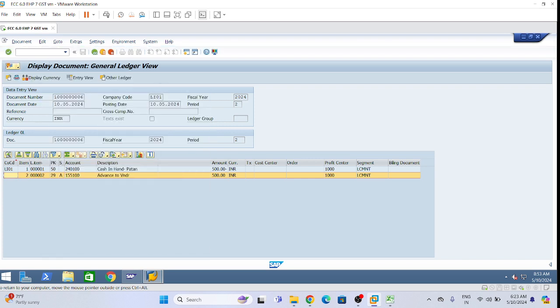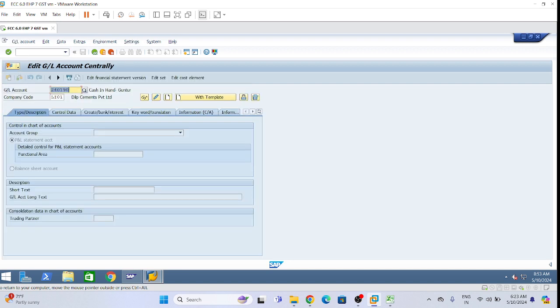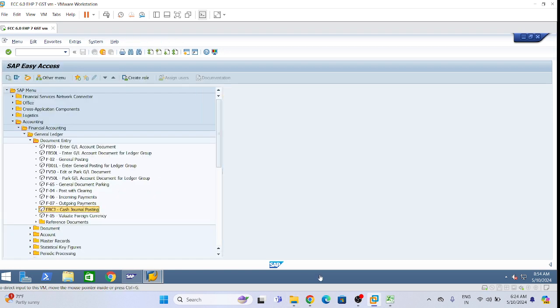Ledger balances are updating correctly for 155100. Advance to vendor GL account is also updating correctly. So cash general GL account we have completed. Thoroughly I have explained to you guys from the configuration up to the posting, each and every scenario. Few scenarios, if you guys want. I think this much is okay.